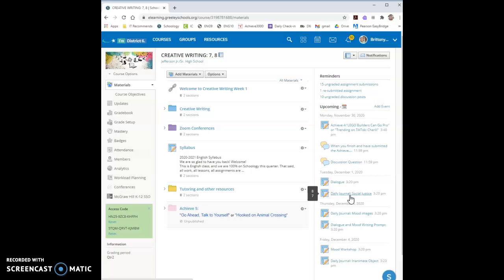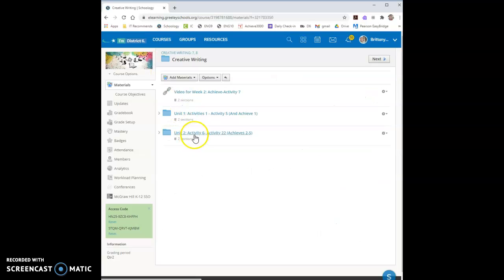So let's check out what this week holds for us. As you guys can see, everything's showing up here on the right. The first thing we have is an Achieve on Monday, and then we have a dialogue assignment on Tuesday, another dialogue and also a mood writing prompt, and then we'll have a mood workshop. So let's take a look at what that looks like this week.